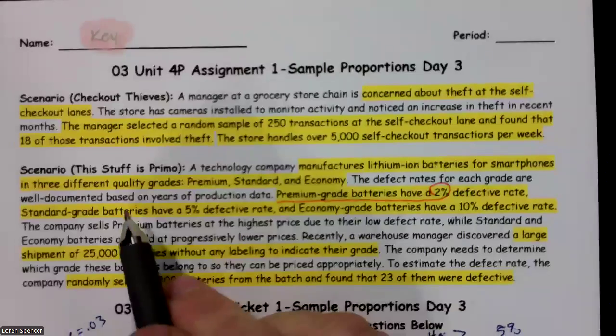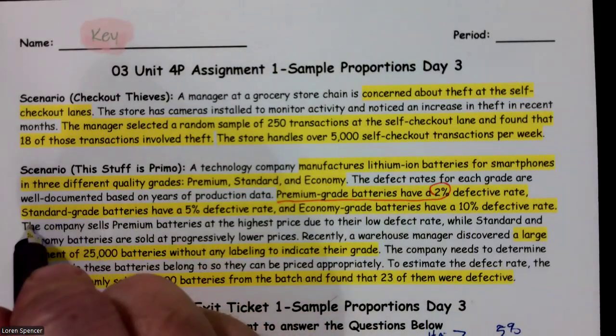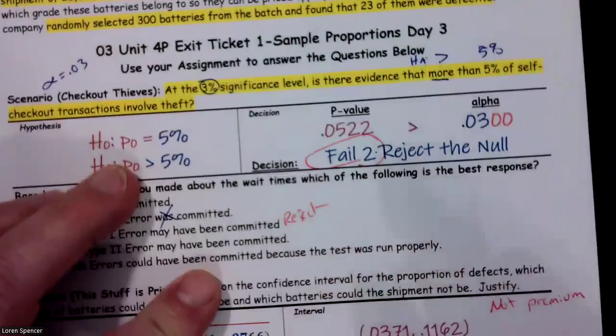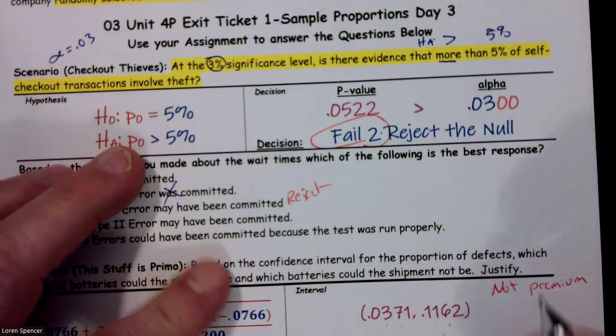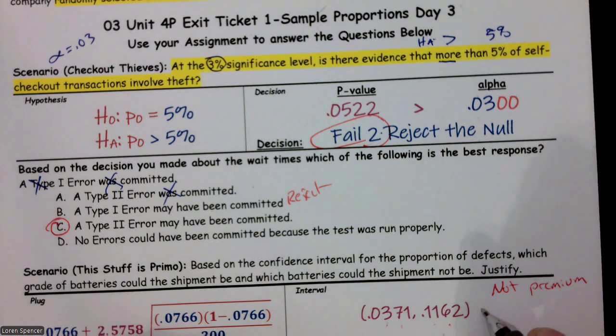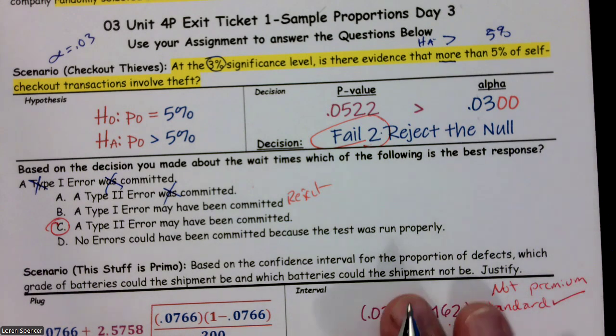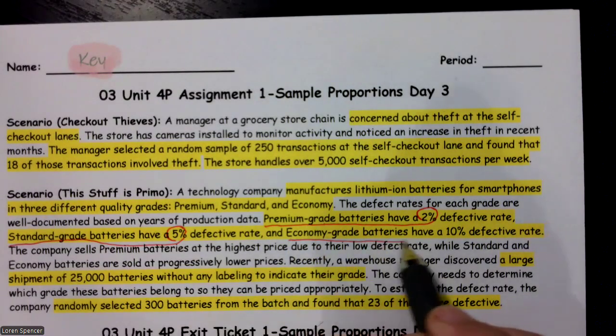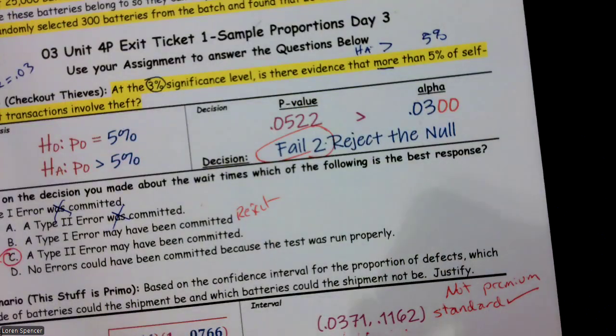When we look at the standard grade batteries, it says they have a 5%. Ooh, 5% is in the interval, so it could be standard grade. And then the next one, economy grade batteries have a 10%. Well, 10% is in there, so it could be economy.